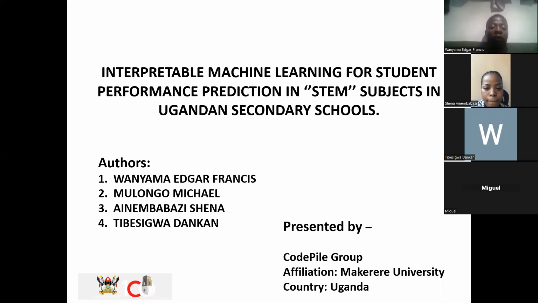This is CodePile Group 32, and we're here to present our research topic titled Interpretable Machine Learning for Student Performance Prediction in STEM Subjects in Ugandan Secondary Schools. And below are the authors of the above research topic.